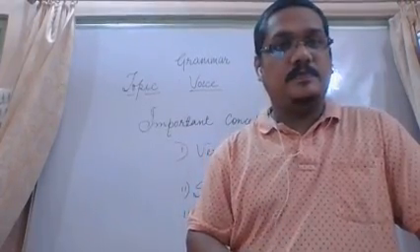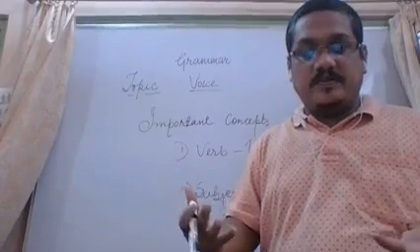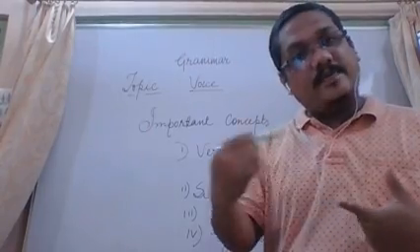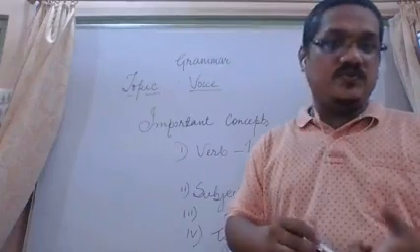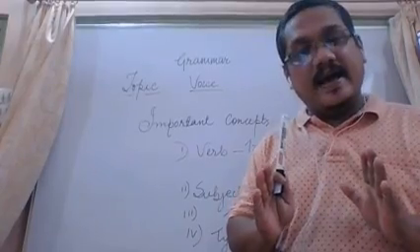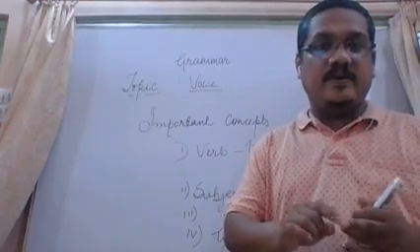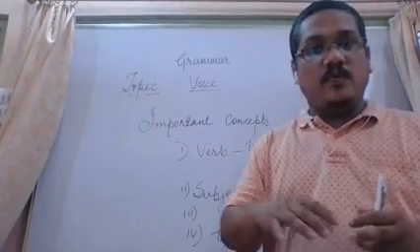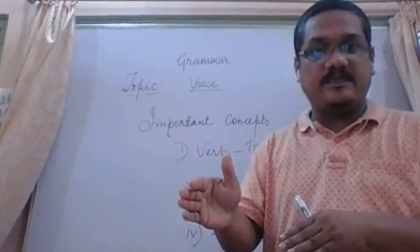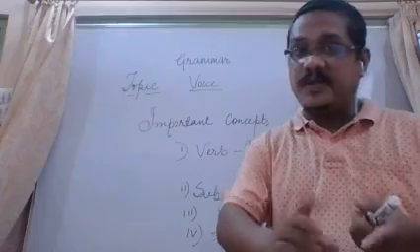And why are we discussing transitive and intransitive verbs? Because an active voice can be changed to a passive voice if it has an object, right? That is, if the verb is transitive. Okay, whether the object is hidden or it is there in the sentence doesn't matter, but it must have the object, right?